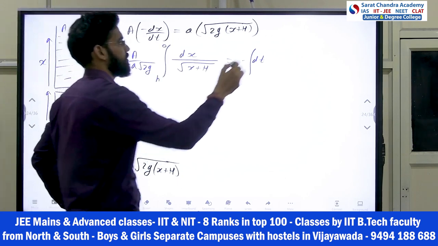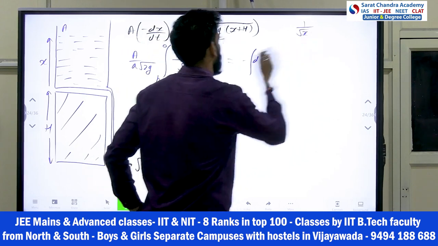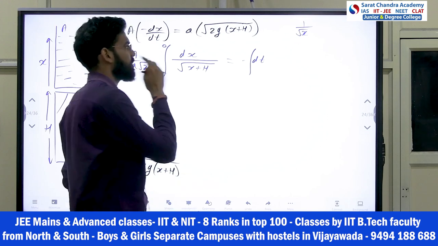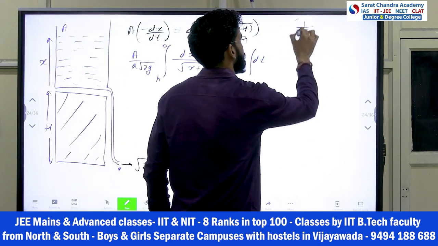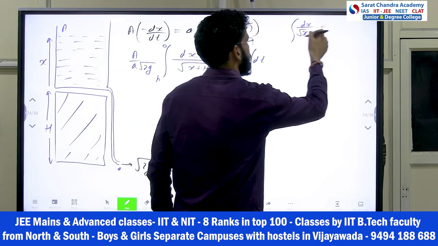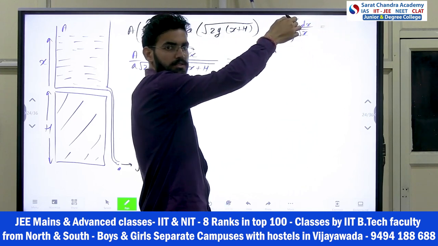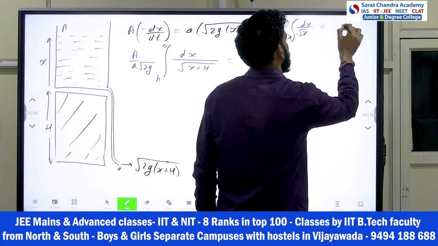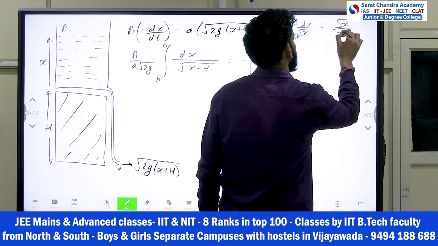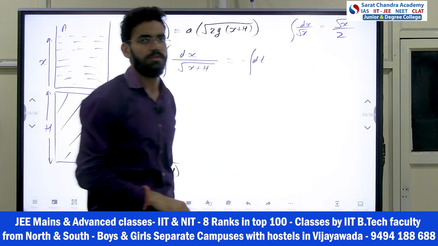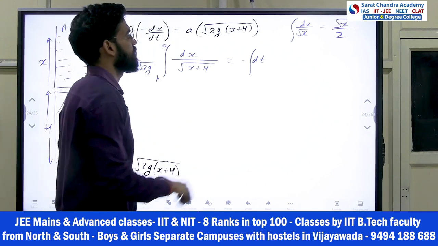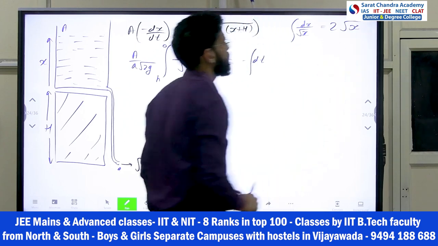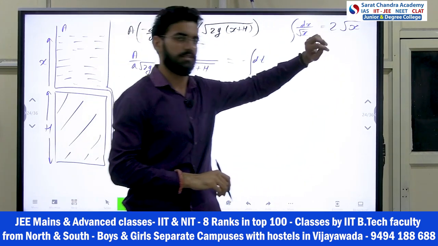So 1 upon root of x plus a constant is linear, so the same integration will be there. What is the integration of this? It is x to the power minus 1 by 2, so that will be x to the power plus 1 by 2, divided by 1 by 2, so it will become 2 root x. If you differentiate this, you get back the original, right? So this is correct.